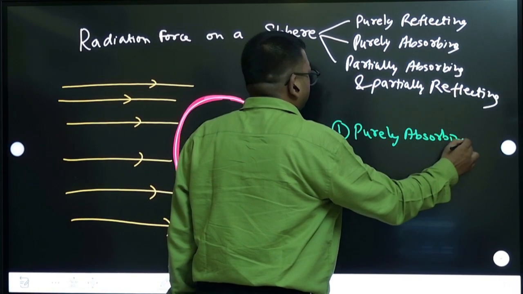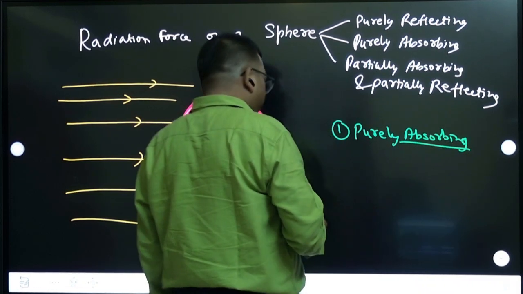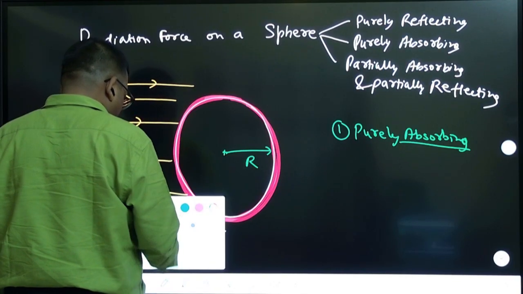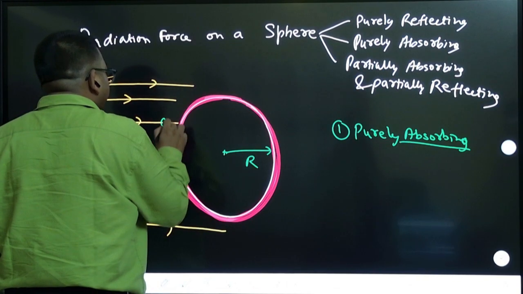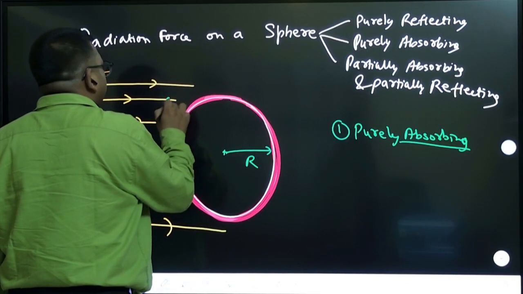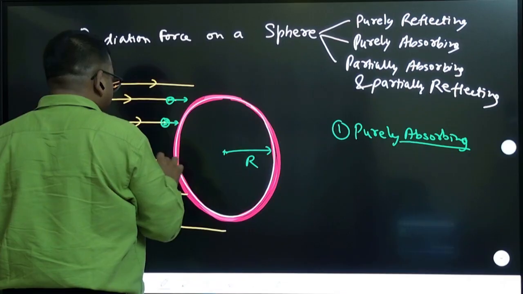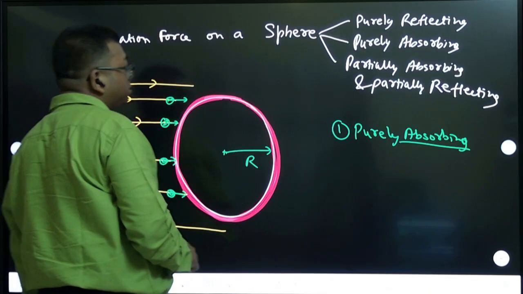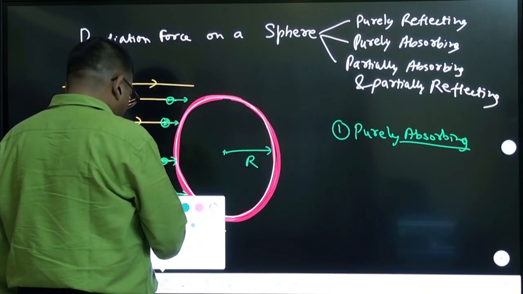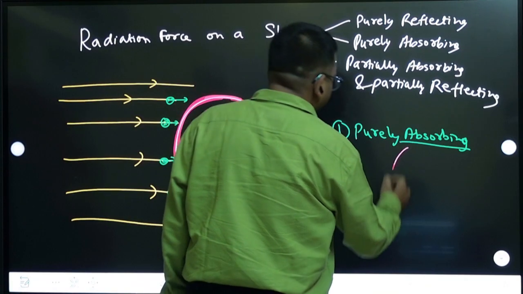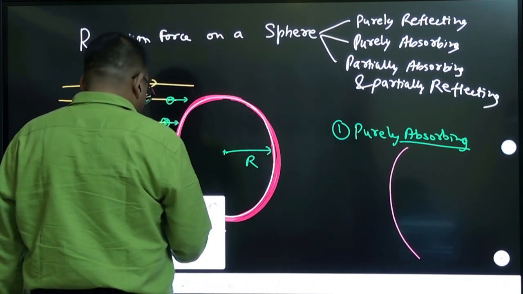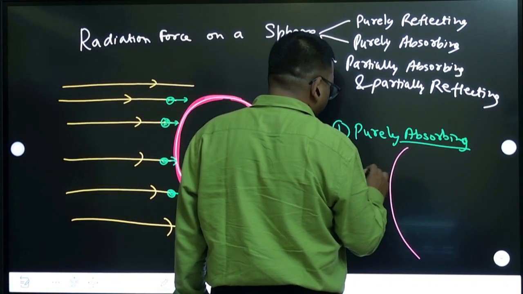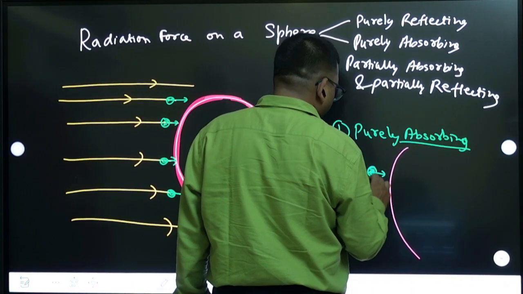When you take the purely absorbing case, these are the photons which are going to hit it, horizontally. If I consider this surface, the photon is going with momentum p.